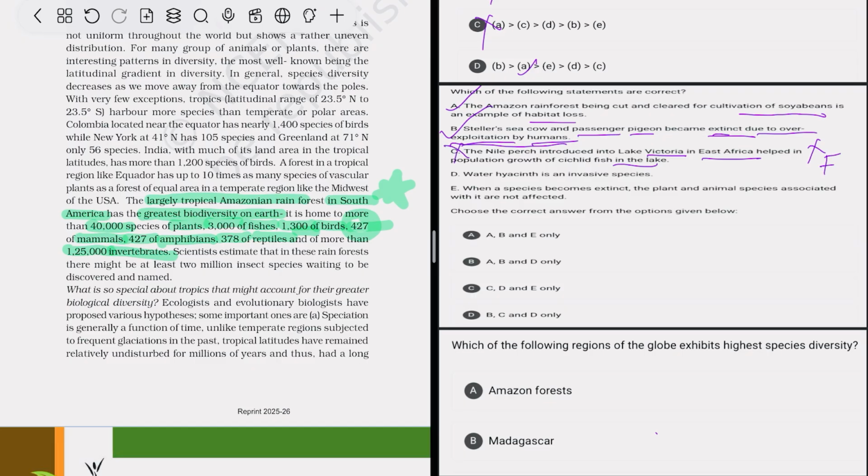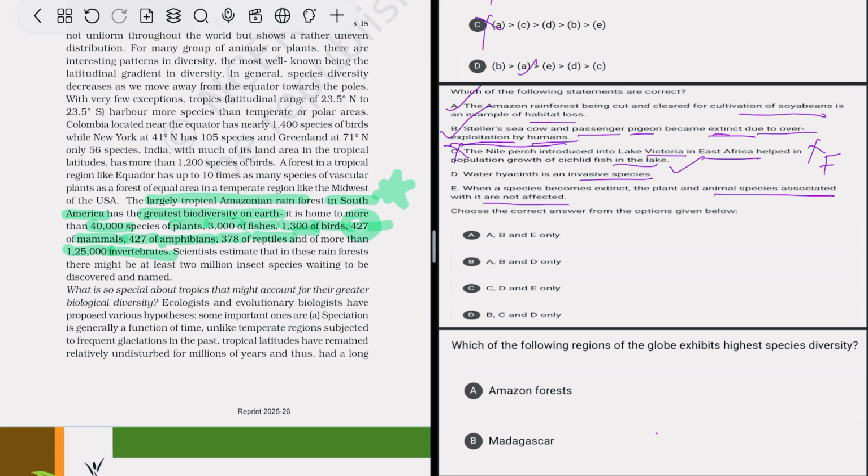Water hyacinth is an invasive species. Yes, water hyacinth, which is introduced in a lake for its beautiful appearance, is an invasive species. Yes, that is true. When a species becomes extinct, the plant and animal species associated with it are not affected. No, that is not true.